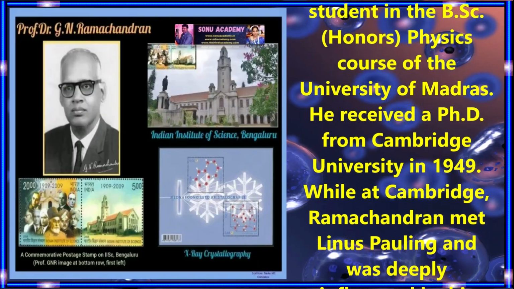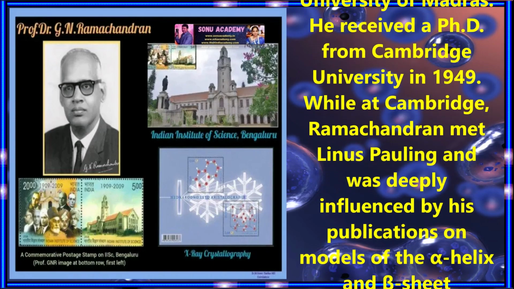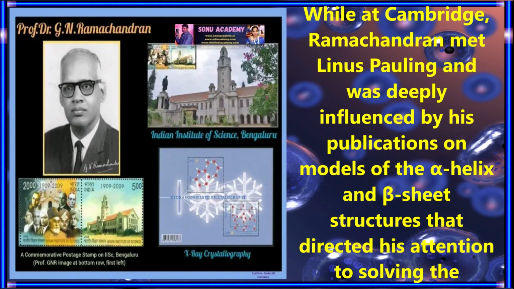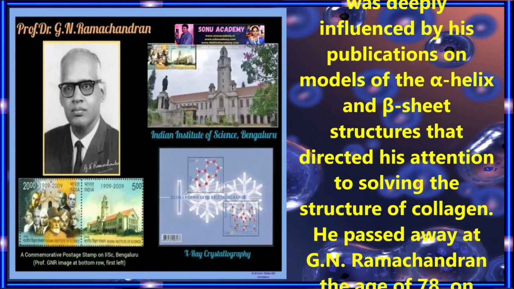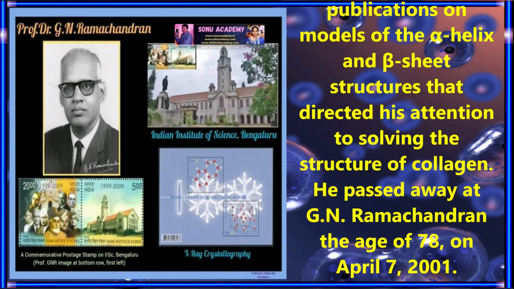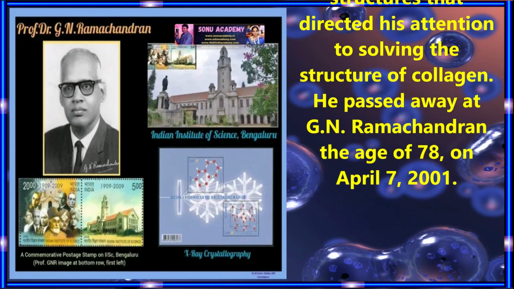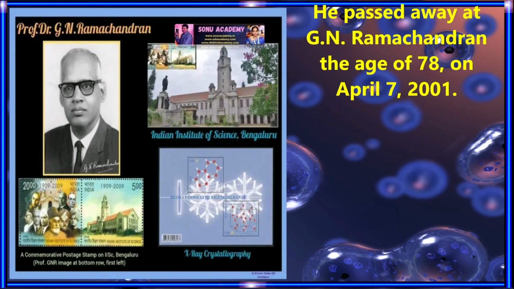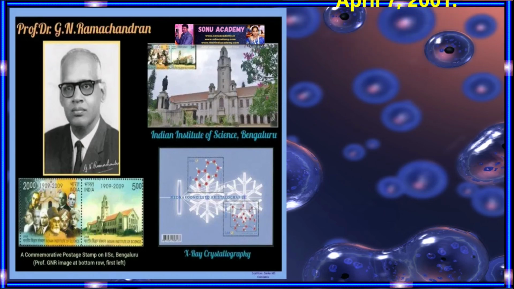He received his PhD from Cambridge University in 1949. While at Cambridge, Ramachandran met Linus Pauling and was deeply influenced by publications on models of alpha helix and beta sheet structures that directed his attention to solving the structure of collagen. G. N. Ramachandran passed away at the age of 78 on April 7, 2001.